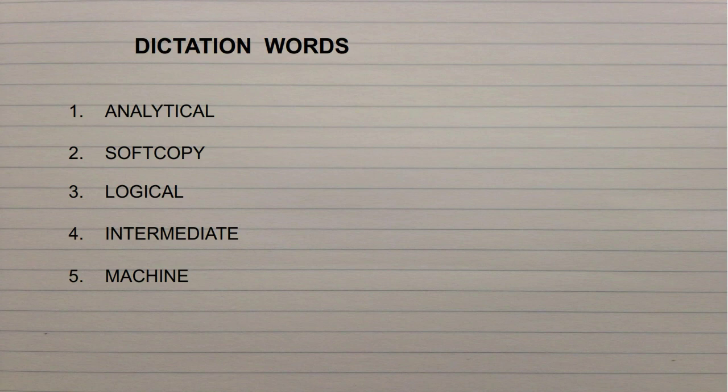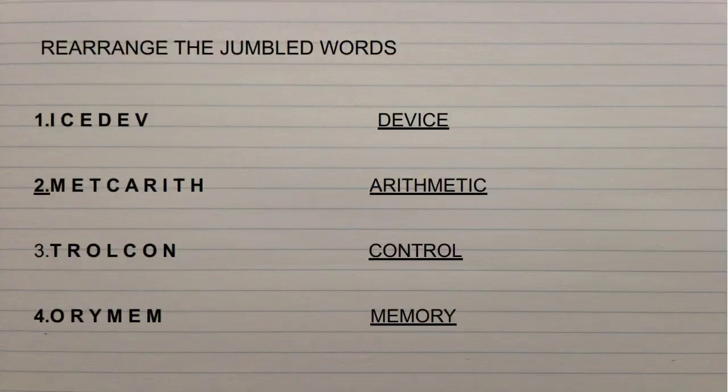Okay kids, now we will move on to the second exercise. Roman numeral 2 in the classwork is rearrange the jumbled words. As I have written on the screen, write the same way in the classwork. The jumbled words: first is device, next is arithmetic, then control, then memory.